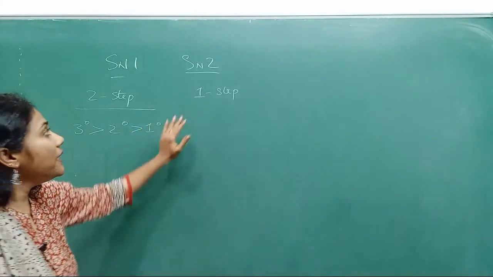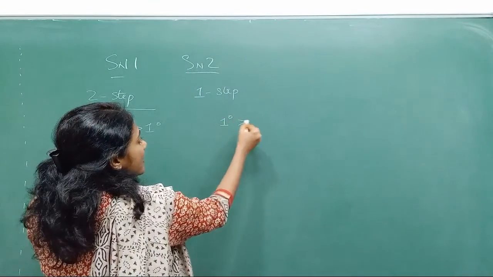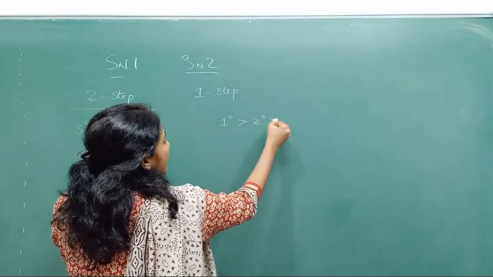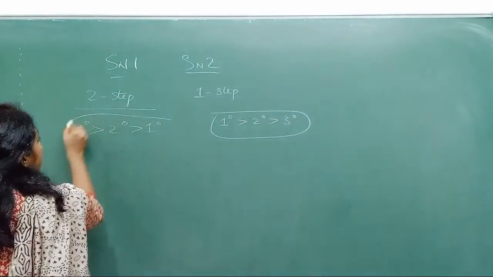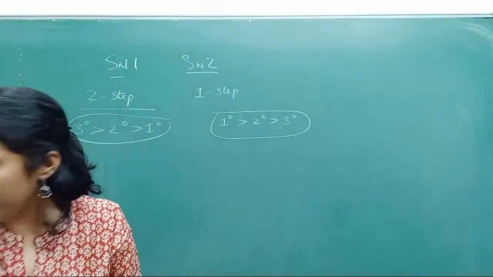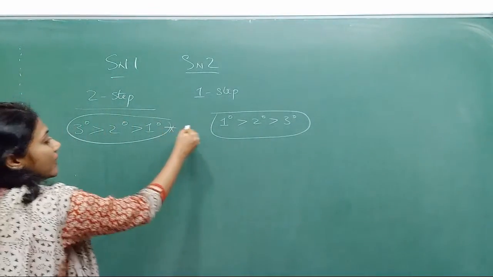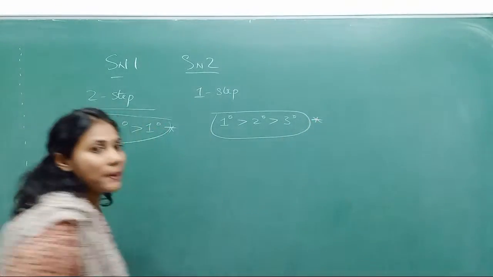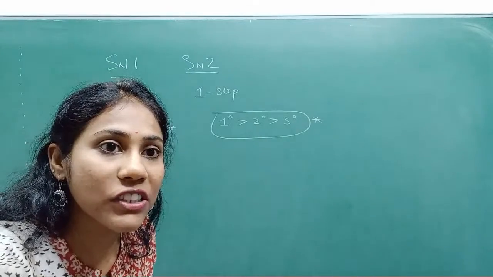And for SN2 we studied the opposite, that is, primary alkyl halides were more reactive than secondary, and secondary more reactive than tertiary. Based on this point, questions can be asked in competitive examinations. This is a very important point one must remember from SN1, SN2 substitution reactions.